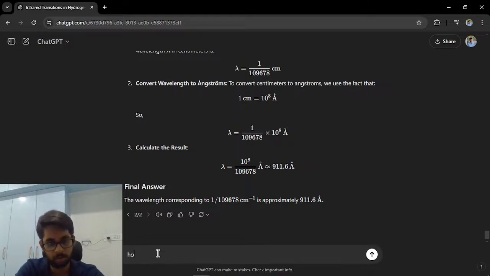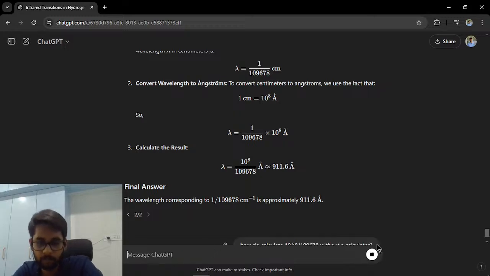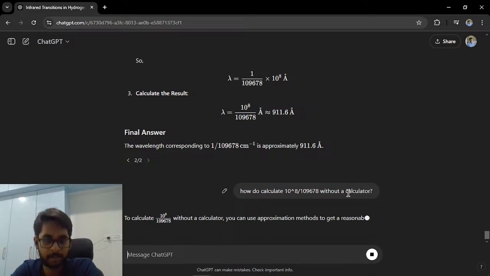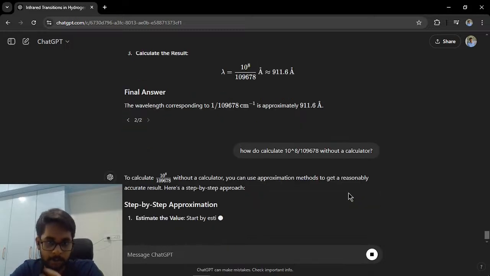how do I calculate 10 raised to 8 divided by 109678 without a calculator? This is a part in chemistry. Even this is not physical chemistry, I think this is inorganic. Physical chemistry has such weird calculations which I am not really fluent with,